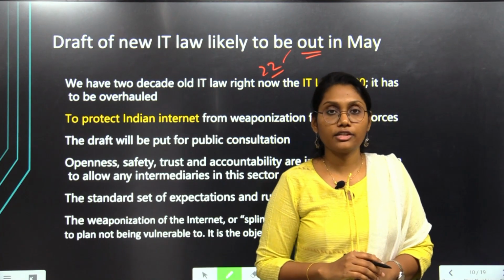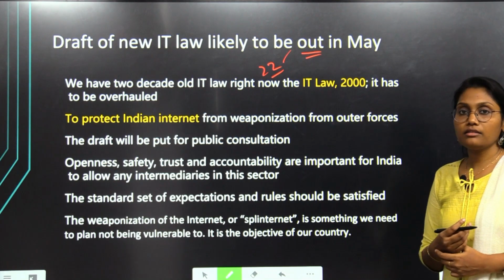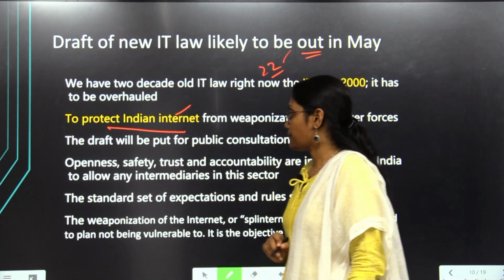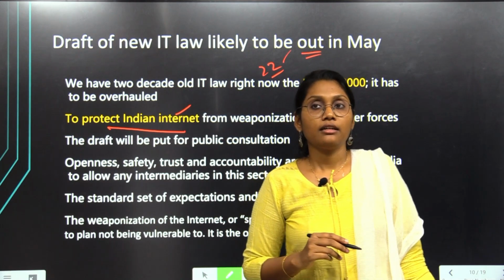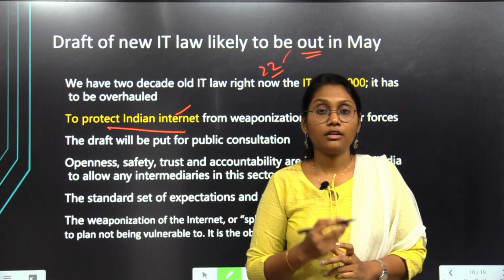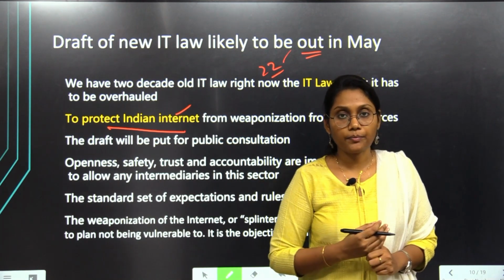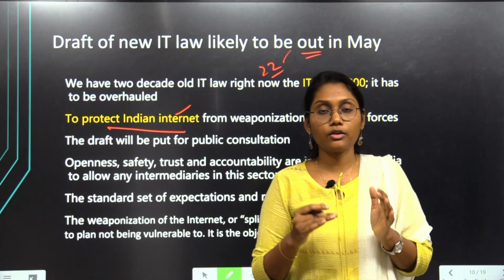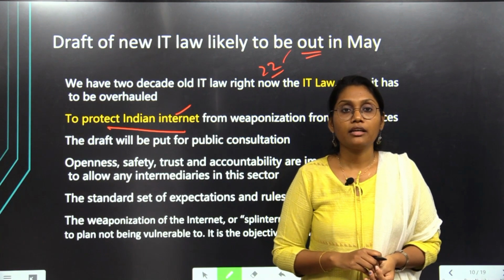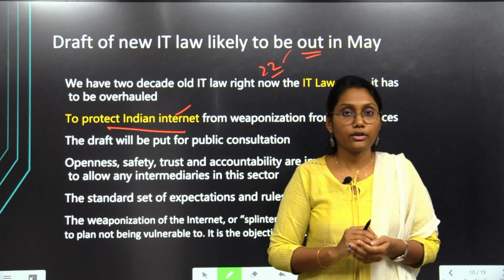So hence, considering those issues, a new IT law is to be developed, which was suggested by the government and authorities. Okay, so it will work to protect the Indian internet. Why? Because, as we have seen, the business dignitary Mr. Elon Musk has bought Twitter for $44 billion. So considering that our social media and the platforms of the internet are going beyond the control of the government authorities, our Indian government is focusing on some new rules and regulations.